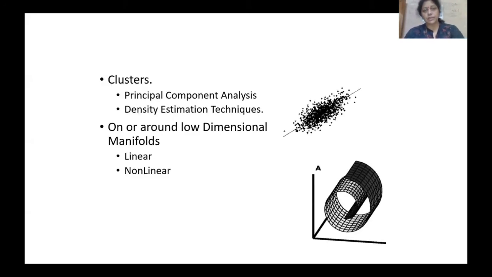Now, we calculate these clusters either using principal component analysis or density estimation techniques. But if you have lower dimensional manifolds, then you are easily able to find the curves, either in linear or non-linear forms.